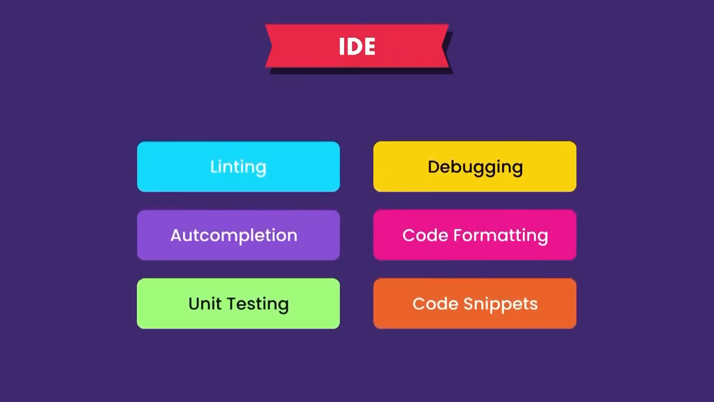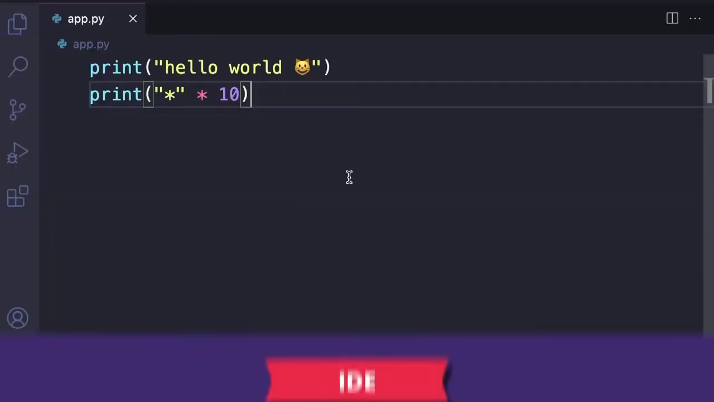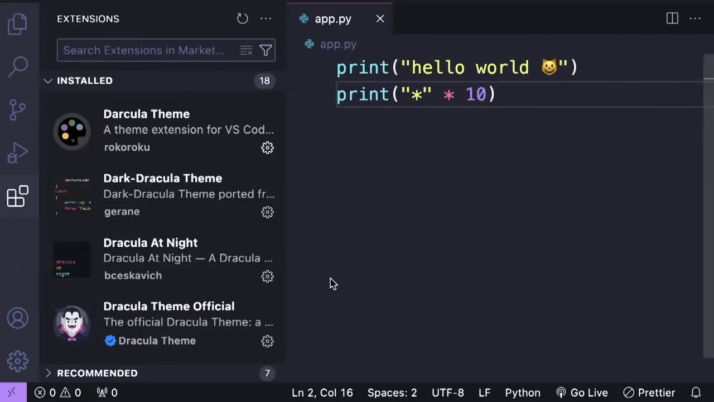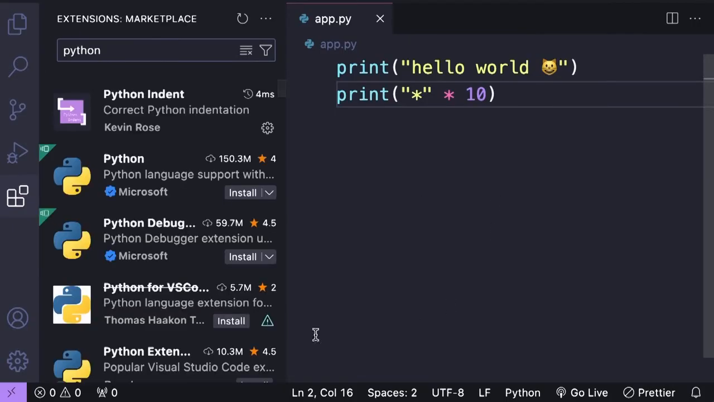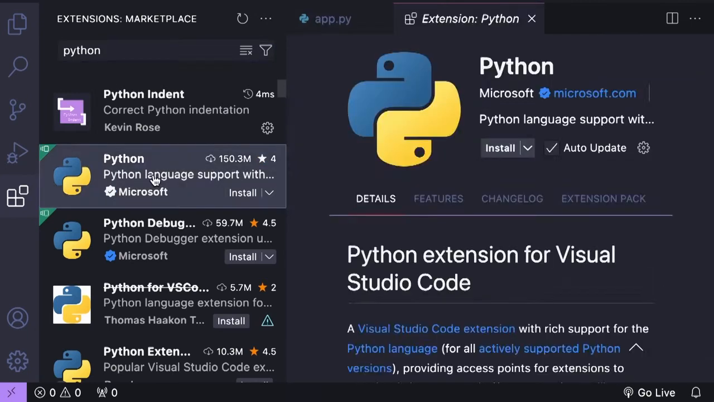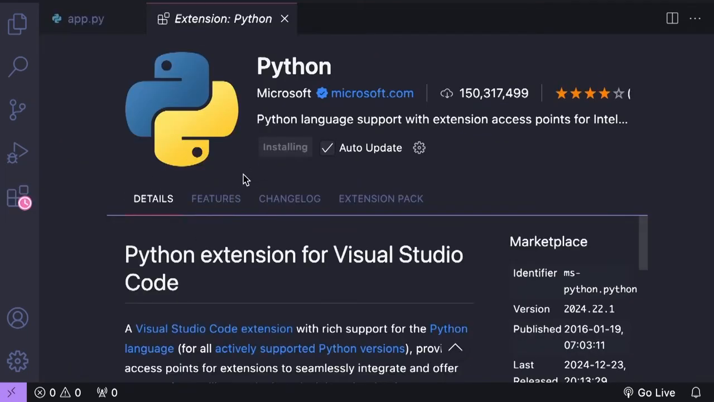Now, don't worry about memorizing any of these. As we go through the course, you're going to learn about these features. So back to VS Code. On the left side, click this icon. This opens the extensions panel where we can install additional extensions to enhance VS Code. Up here in the search bar, search for Python. All right, look, we have an official extension for Python from Microsoft. So go ahead and install this.